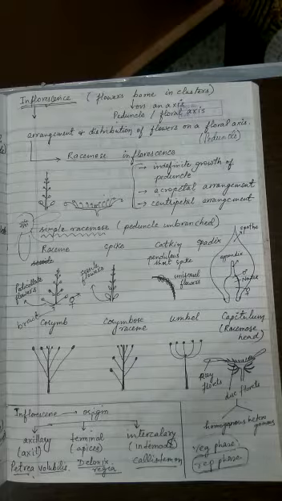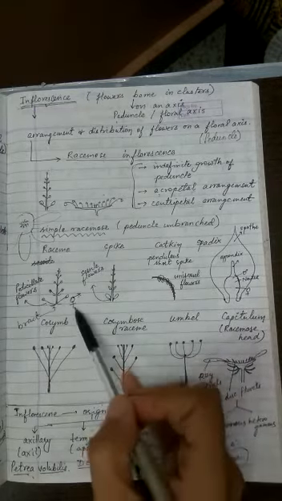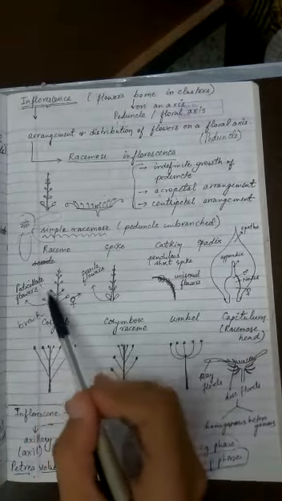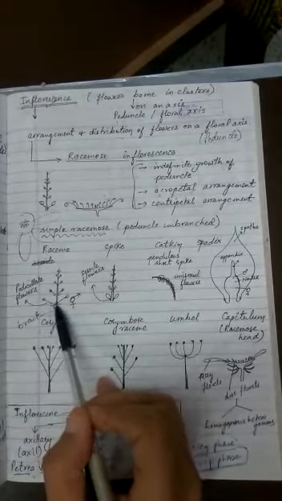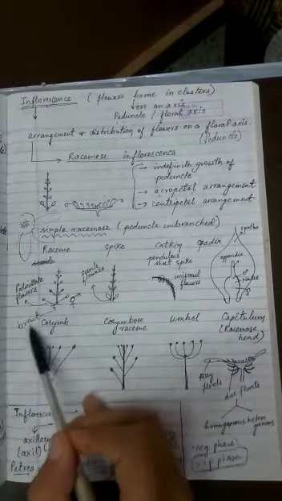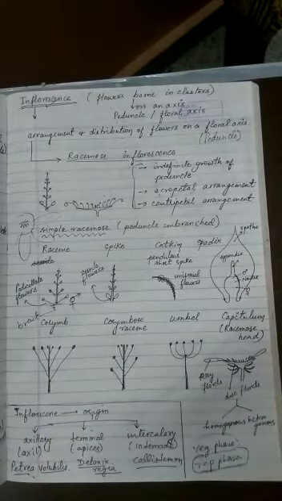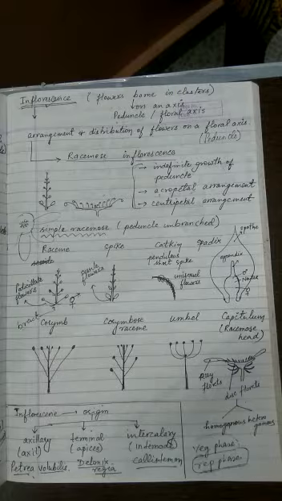So I'm repeating again, in raceme the peduncle grows indefinitely and it will bear bisexual flowers, and these flowers would be pedicellate. That means they have the flower stalk, and these flowers will be carrying the bract. Because the flowers have bract, they are called bracteate flowers. And then there are many examples.